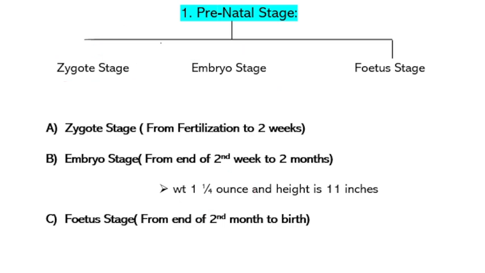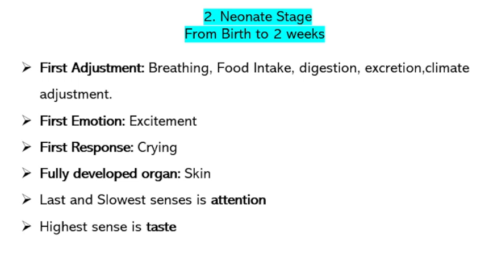Next we will see the neonate stage. It is from birth to the second week. In this stage the child will adapt from the prenatal environment to the postnatal environment. About these prenatal and postnatal types we have discussed in the last video.